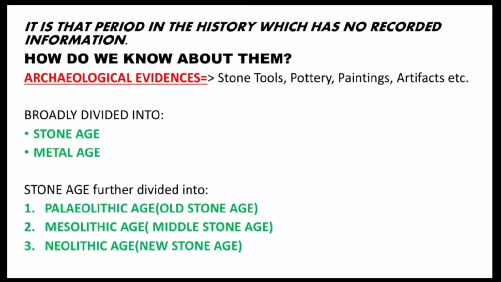Now what is prehistoric period? It is that period in the history which has no written record or which has no recorded information. If there is no recorded information, then how do we come to know about them? It is from the various archaeological evidences like stone tools, pottery, paintings, metal implements, artifacts, etc., which have been found in different parts of the Indian subcontinent that help us to know about them.